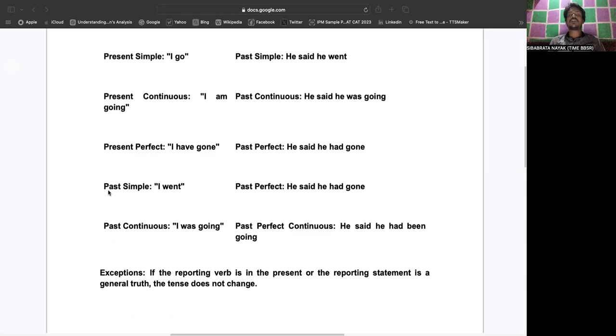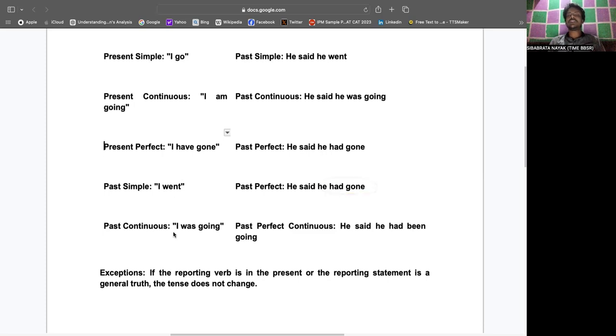Now, if you talk about past simple, it is stated with, for example, "I went." In indirect speech it becomes "he said he had gone." Now, one step back shifting, right? So "I went" is a simple past, and "he had gone" is called a past perfect, right?